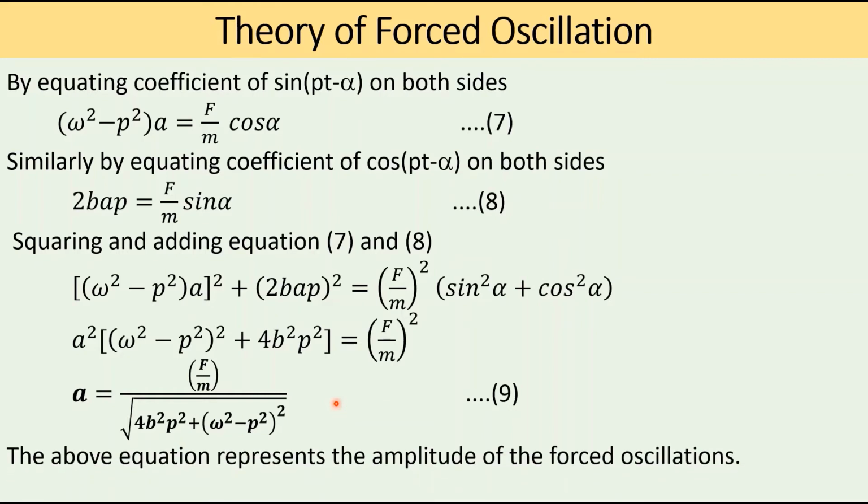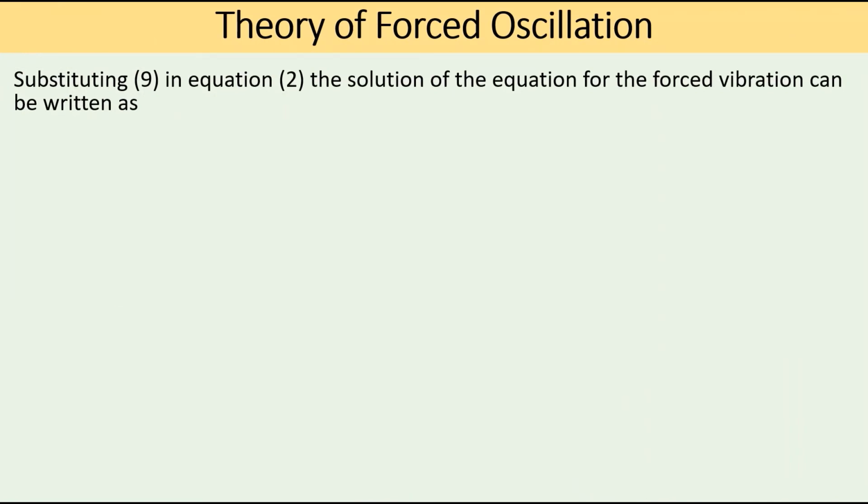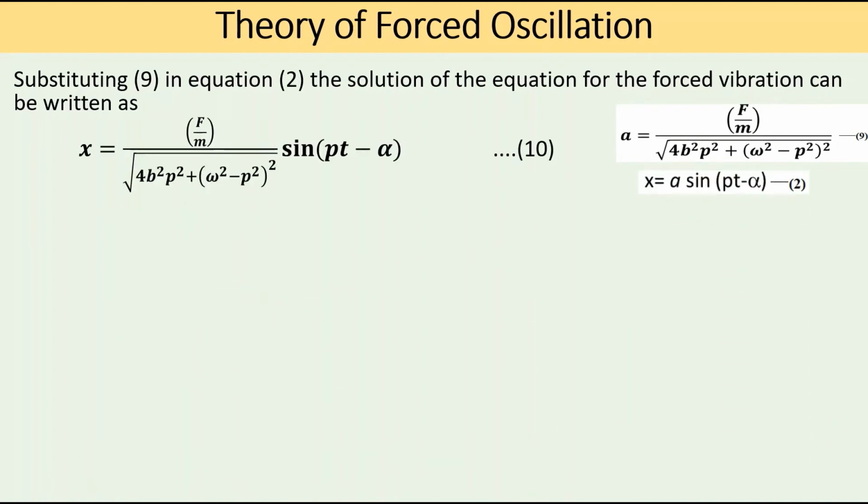The above equation represents the amplitude of the forced oscillation. So substitute this amplitude in equation 2. So we will get x is equal to (F/m) divided by square root of (4b²p² + (ω² − p²)²) into sin(pt − α), because x is equal to A sin(pt − α). So A is equal to this one. So this is the expression for x.